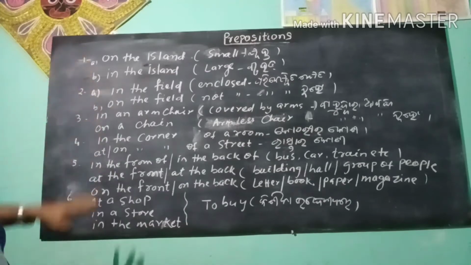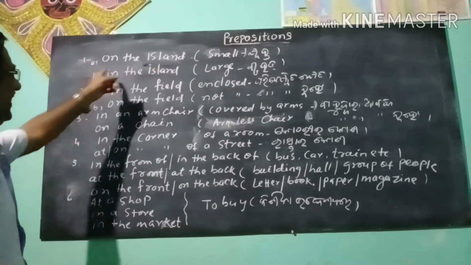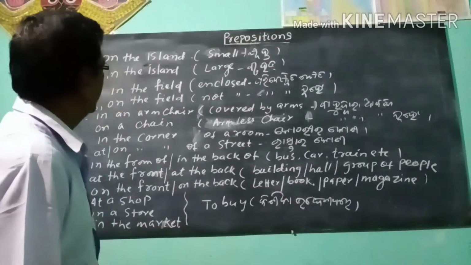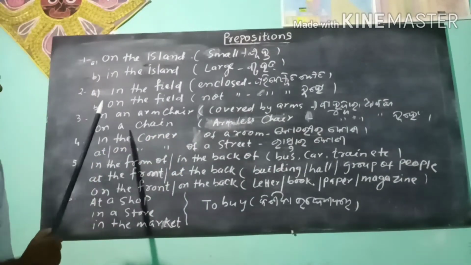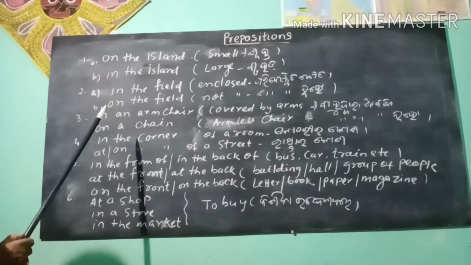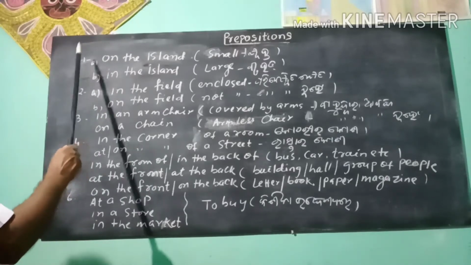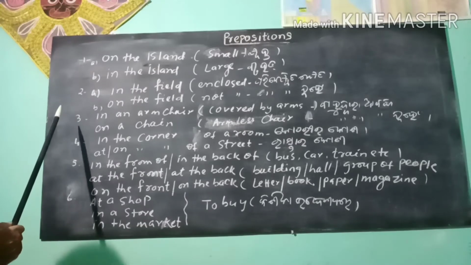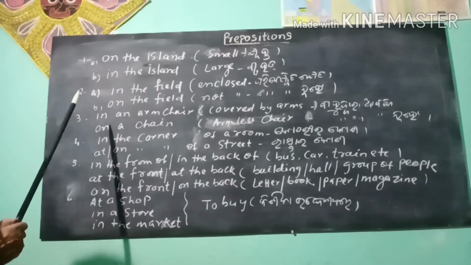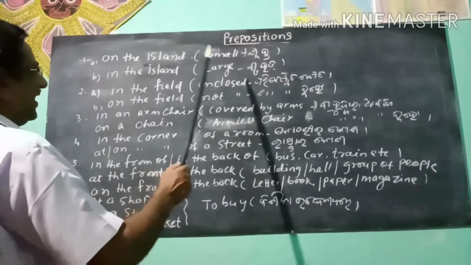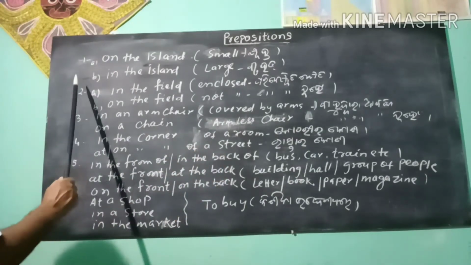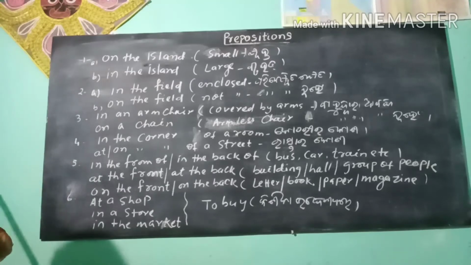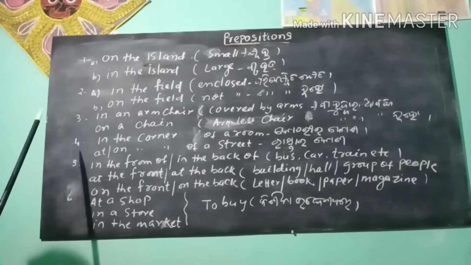What is the difference between them? On the island means the island is small. In this place we use on. If the island is large, then we use in in place of on.